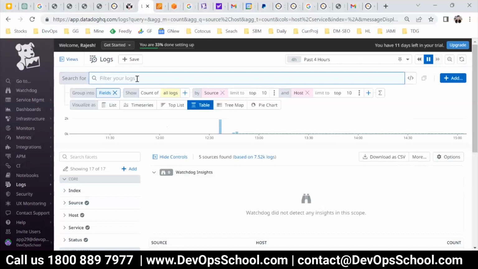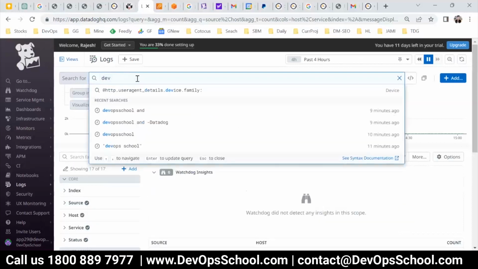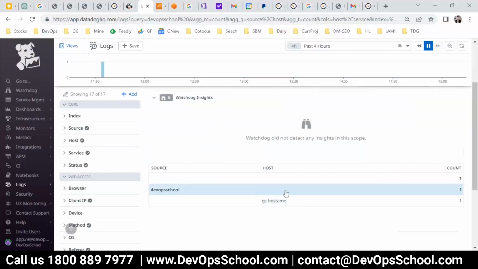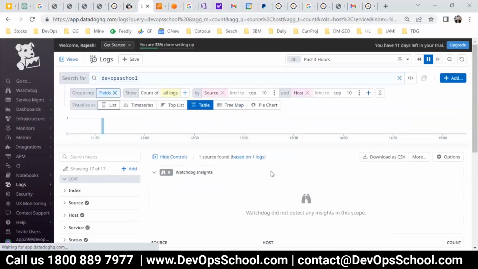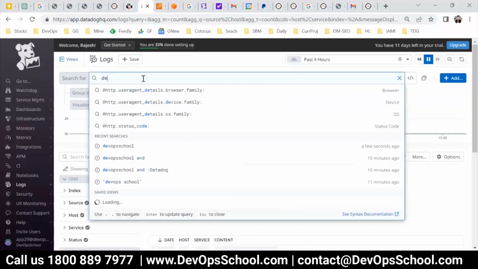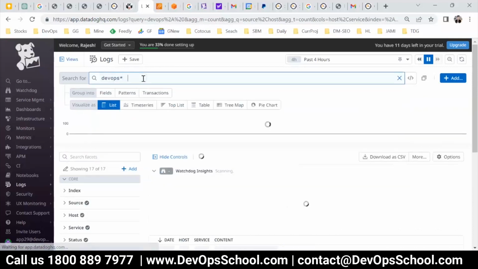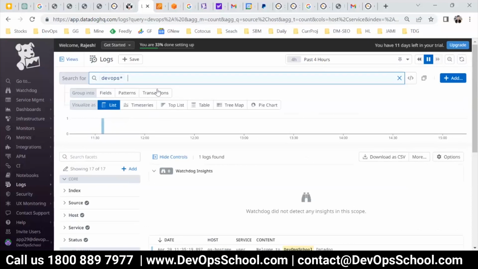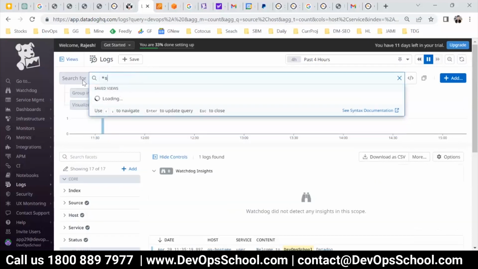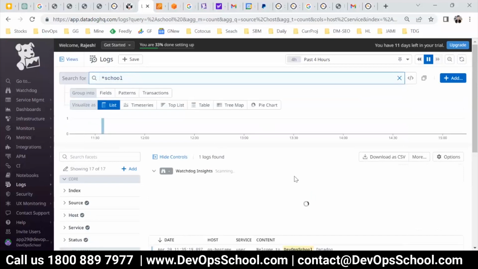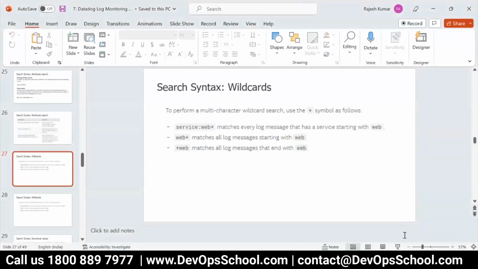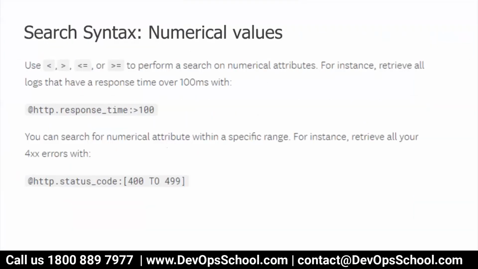So that way you can use a regular expression also. So for example, DevOps school, if you have only one search result right here and go for the list search here, this is the one. So I'll say, hey, give me DevOps star. So here you still have one search result, and if I say star school, like that you have one search result like this. So you can try this one also, which is helpful.